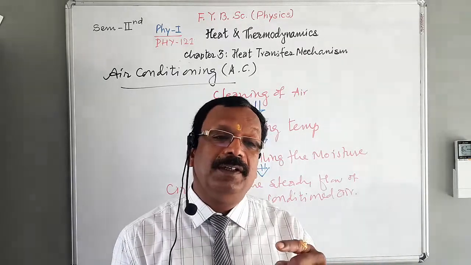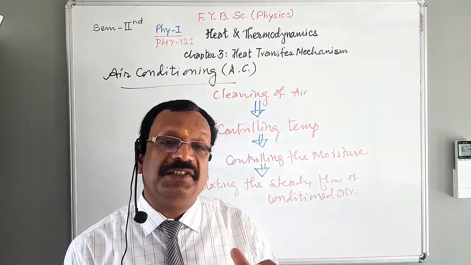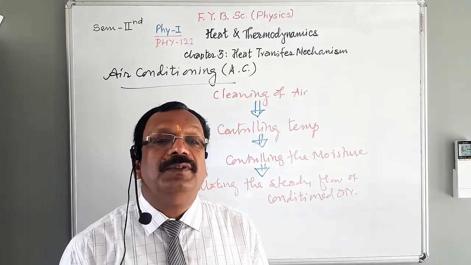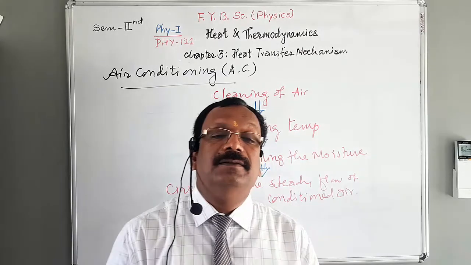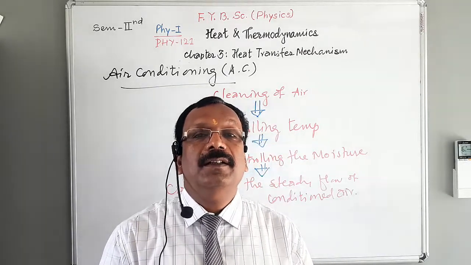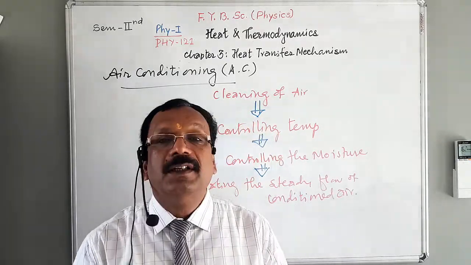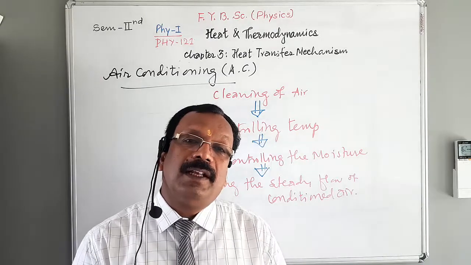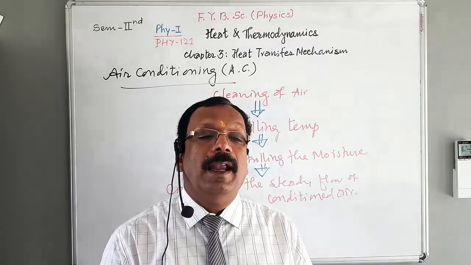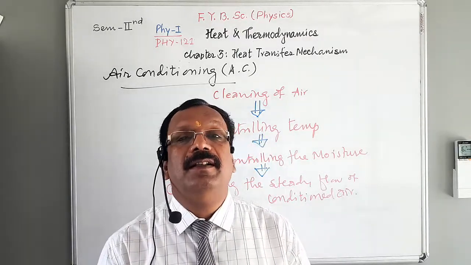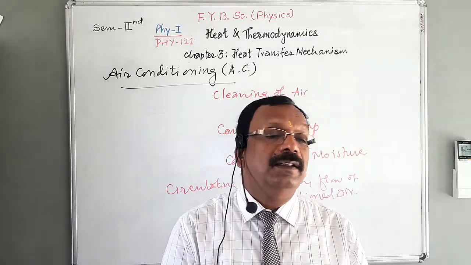I am again going to repeat how air is cleaned, because this is a very important stage in order to achieve the principle of air conditioning. Cleaning of air is done in AC machine by forcing the air to pass through filters which are made up of closely packed glass wool or metal fiber coated with sticky oil, and in these filters air is made dust, dirt and soot free, and using water spray the air is made clean.